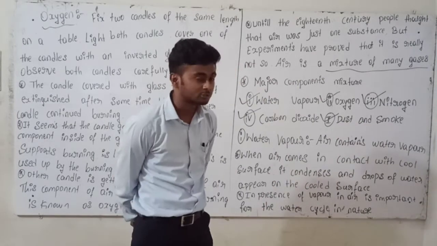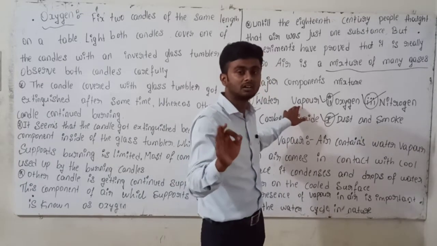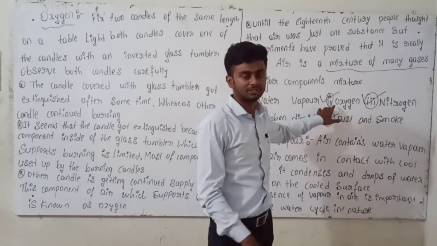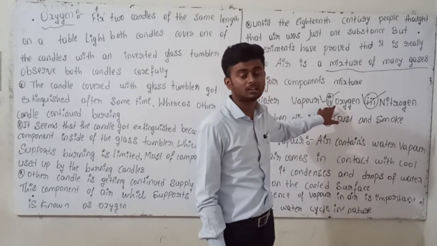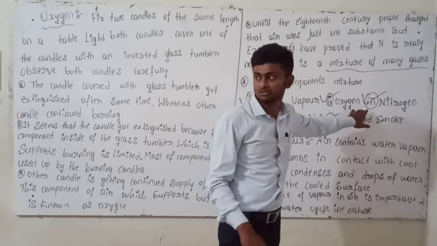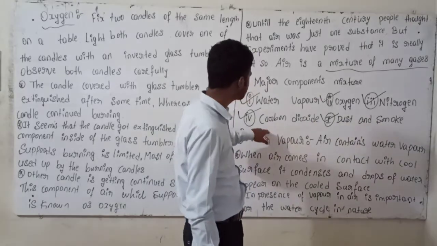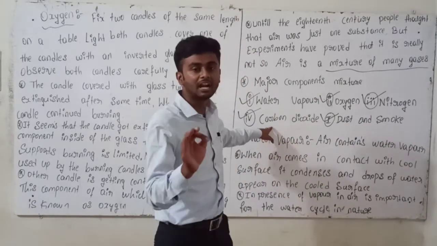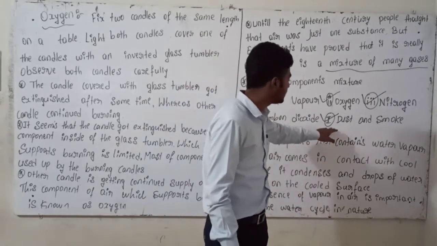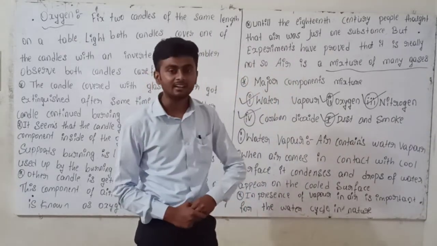Listen to me one more time. Water vapors, first one. Second one, oxygen. You know already about oxygen. Third one, nitrogen. Fourth one, carbon dioxide. And the fifth one, dust and smoke.